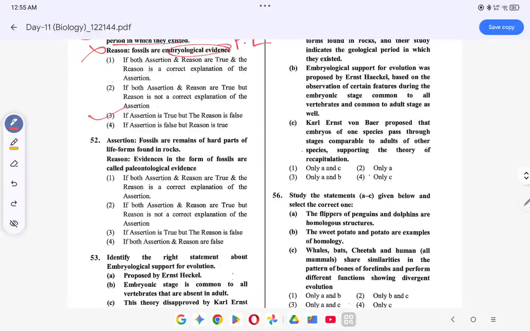Fossils are hard remains of hard parts of the life forms found in rocks. Correct. Evidences from the form of fossils are called paleontological. This is correct. Both of them are correct, but it's not the correct explanation.